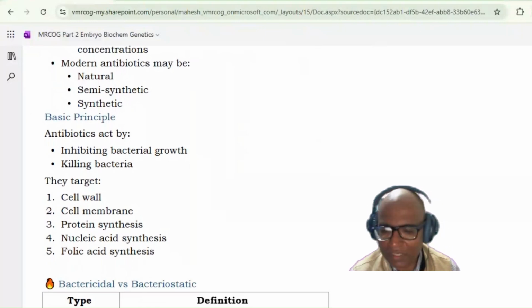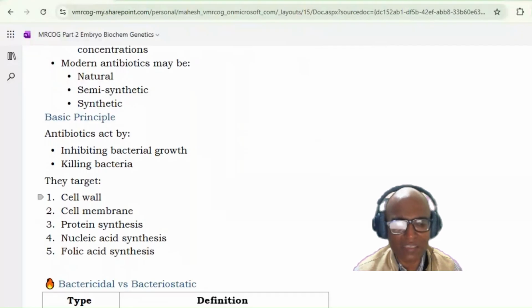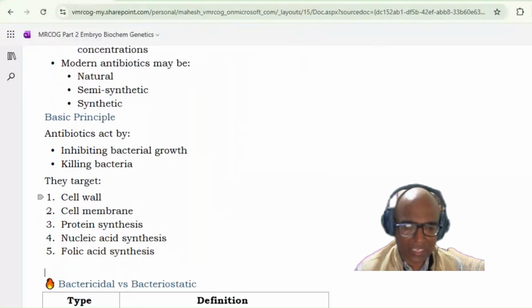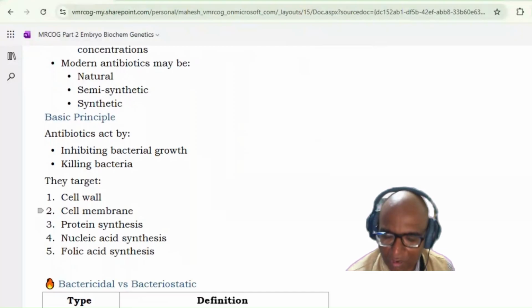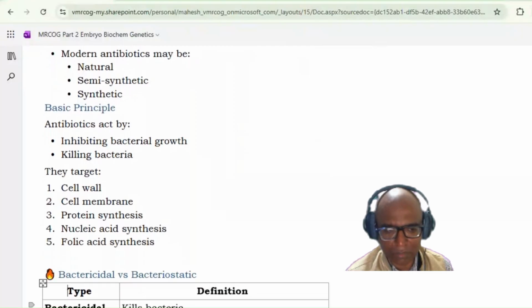And this is going to be a very important thing, because they are going to ask you the mechanism of action. They will give the name of the antibiotic and ask what is the target of this antibiotic. Okay, so that is what you should know: to which class the antibiotic belongs, and what is the mechanism of action of antibiotics for that particular class.